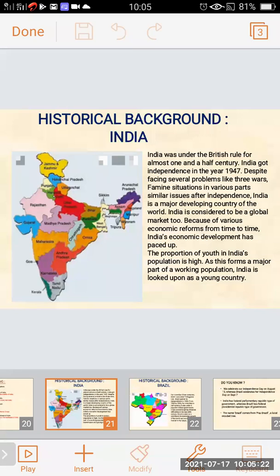The proportion of youth in India's population is high. The proportion of youth means the youth. Youth means the young people. In India's population, the majority, or more people, are of the young generation.